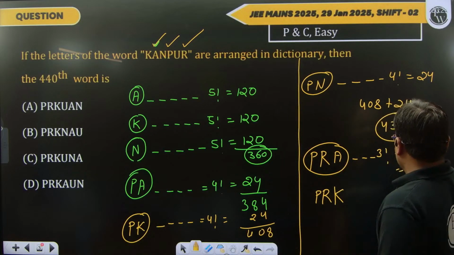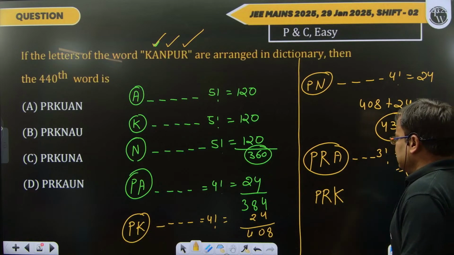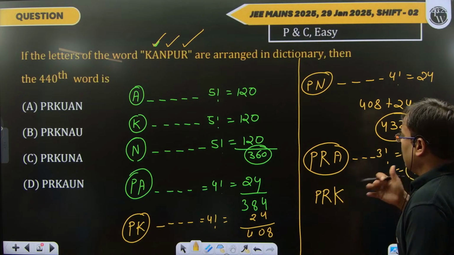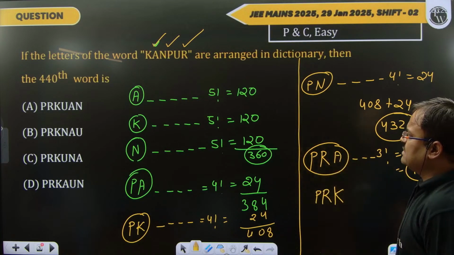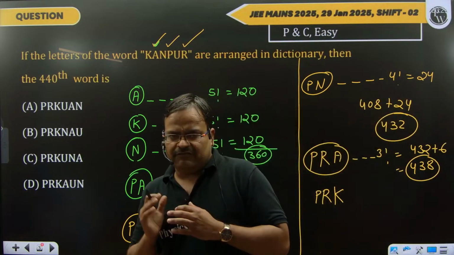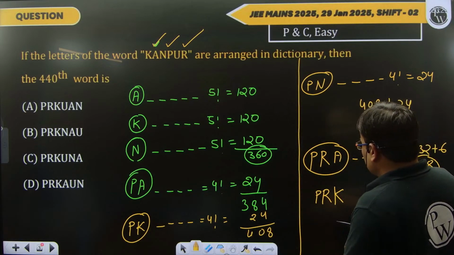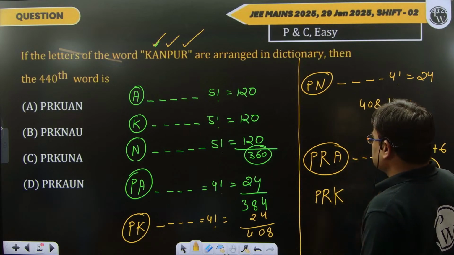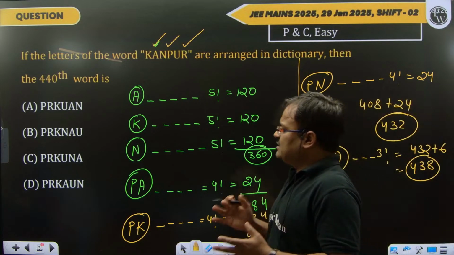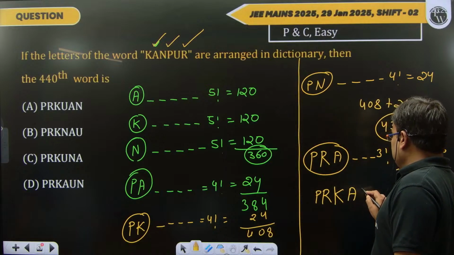Now see, we have reached 438. After that, if we take PRK, how many words are there? We have only 2 ranks remaining, because we want to get the 440th rank and we have reached 438. So, according to the dictionary, the first word after 438 is PRKANU.